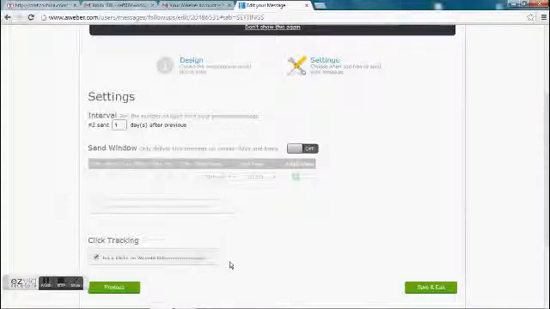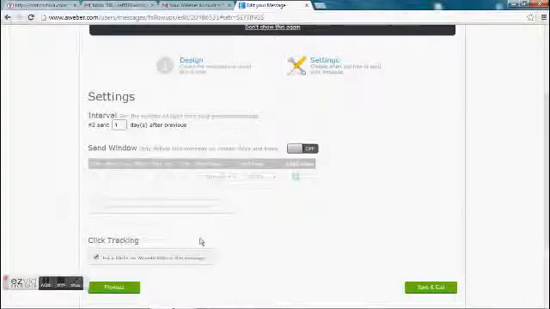And then there's another tracking that they do automatically, whether you like it or not, of whether people open your email. So this will track that they opened the email and clicked on a link, and then there's a whole separate field that tells you whether or not they opened the email.